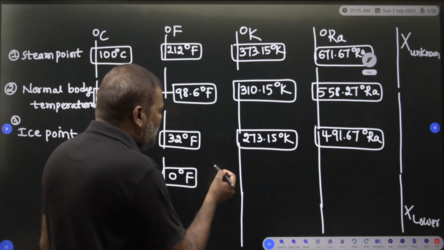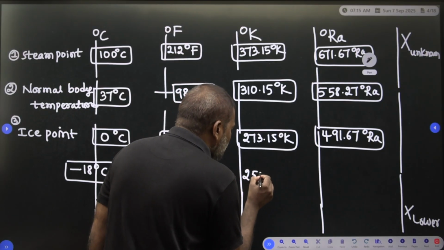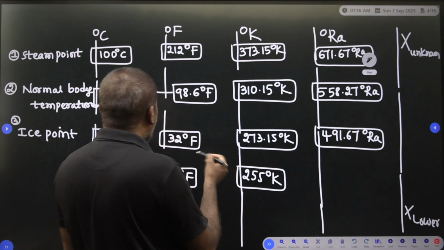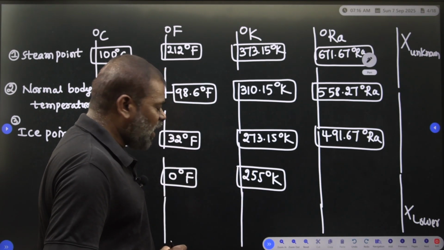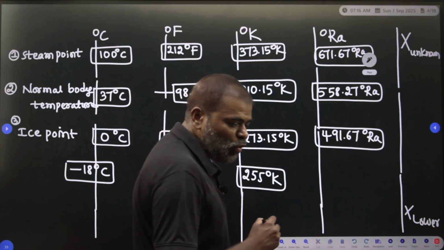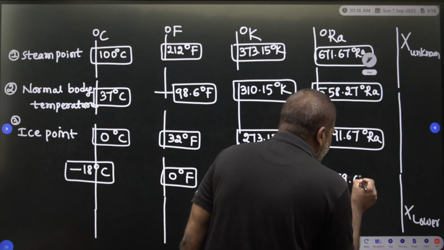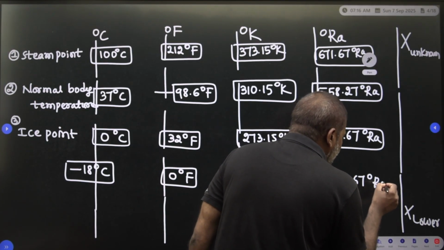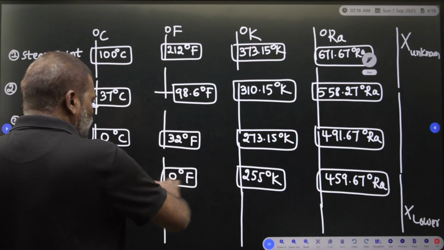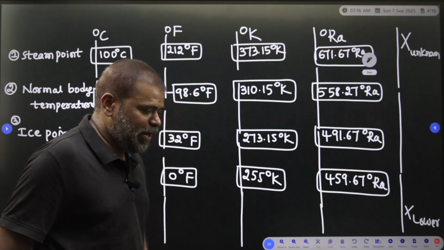So, when it is equal, your Kelvin is 255. 255 degree Kelvin is equal to 0 degree Fahrenheit, and in terms of the Rankine you have to see 459.67 degree Rankine. So, these are the values corresponding to 0 degree Fahrenheit.